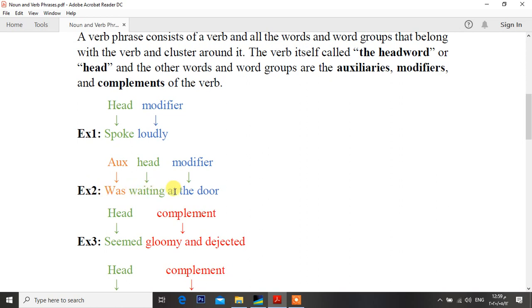Move to the second example: was waiting at the door. Was here is regarded as an auxiliary because here we have three options in the verb phrase.